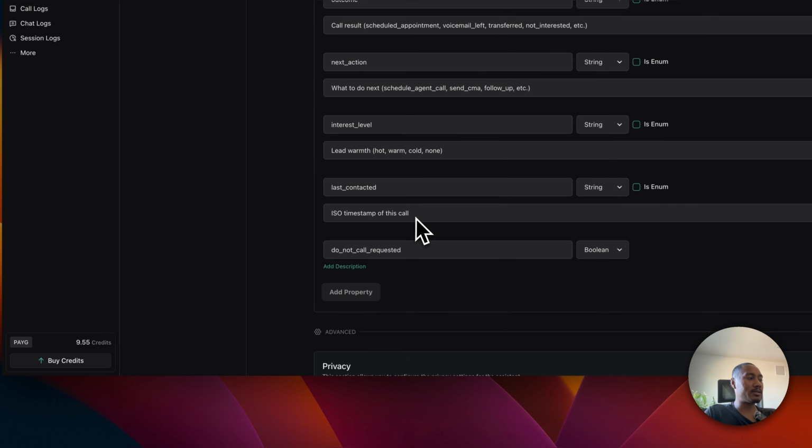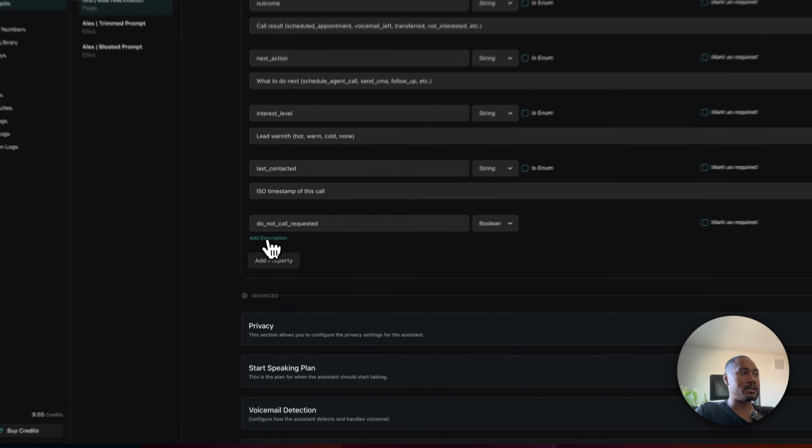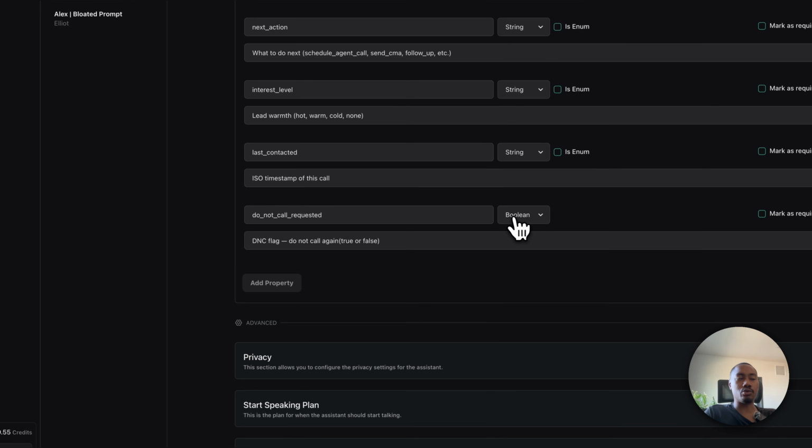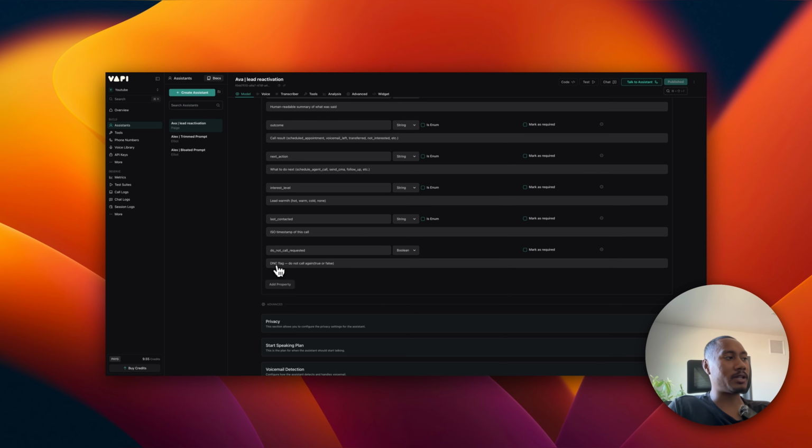And then the last data point is do not call requested, which will be a type Boolean, so true or false. For the description, I have DNC flag, do not call again, which will be either true or false. If it's true, that means the user has requested us to not call again. If it's false, they have not made that request.